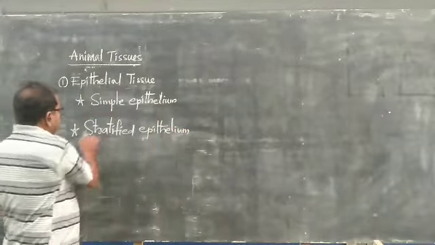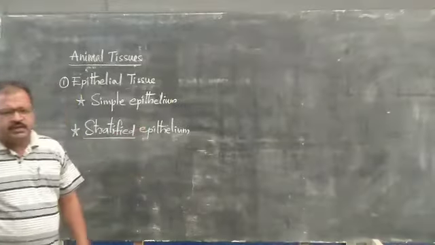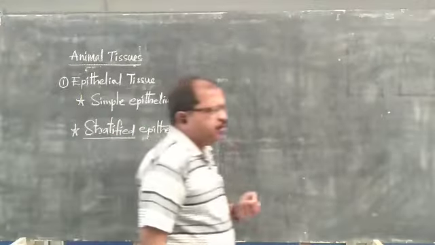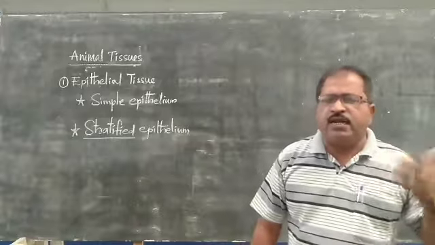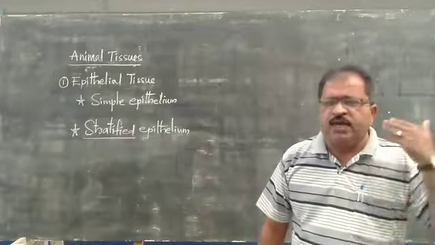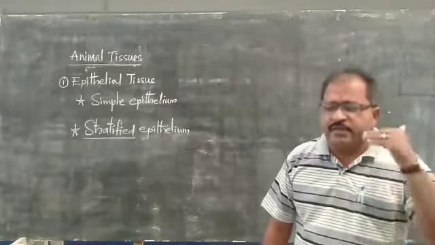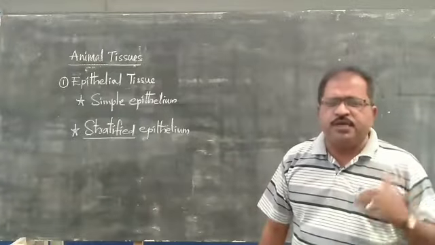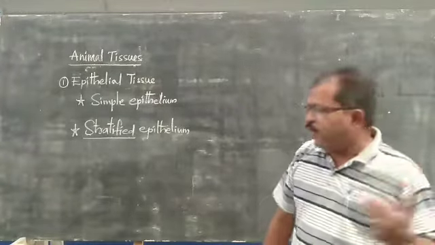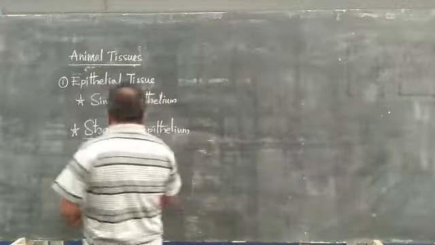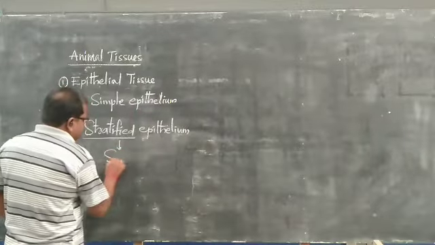Stratified epithelium is a kind of epithelium which has more than one layer of cells, so it is called stratified. Usually this is present in the skin.